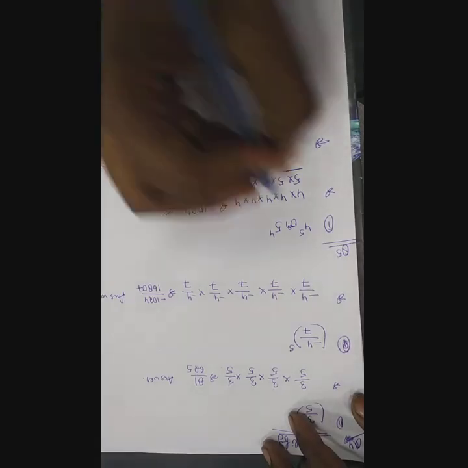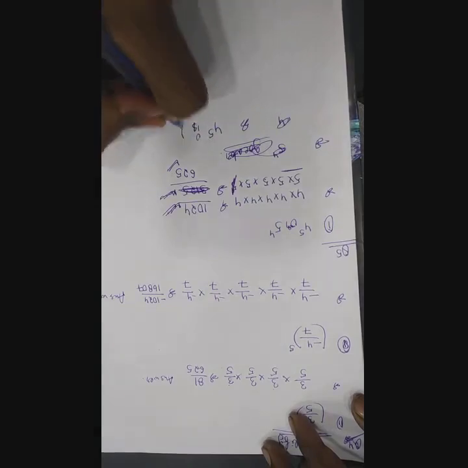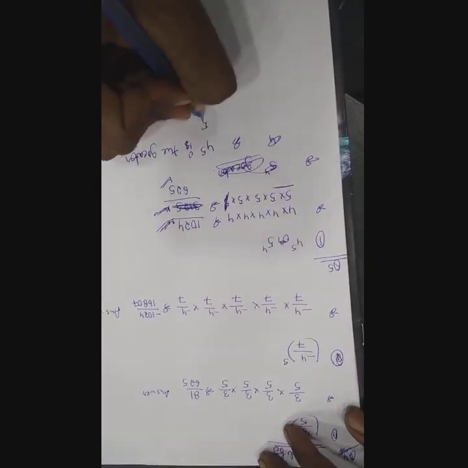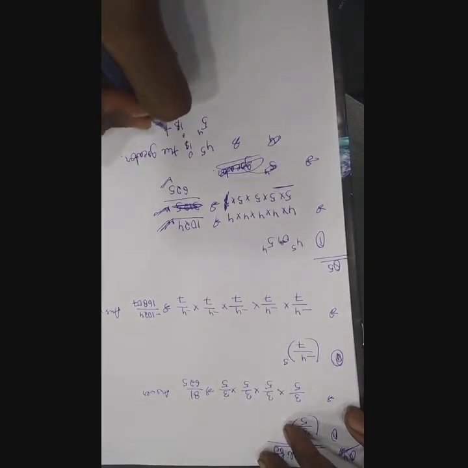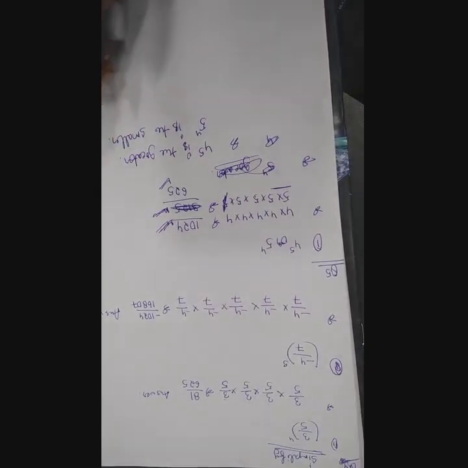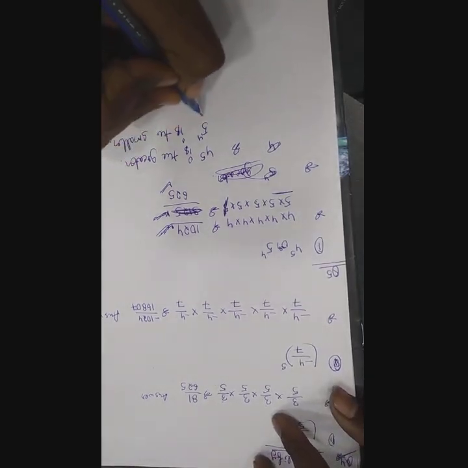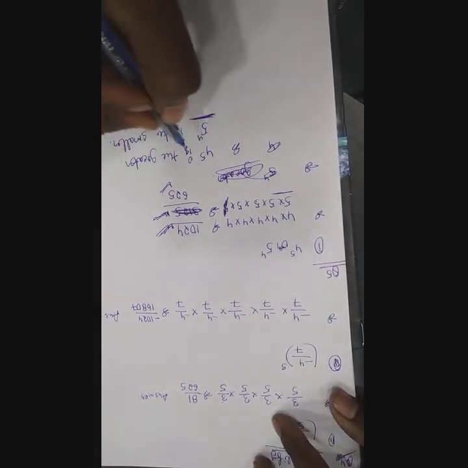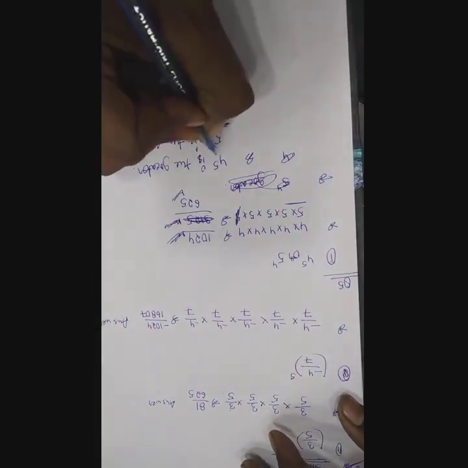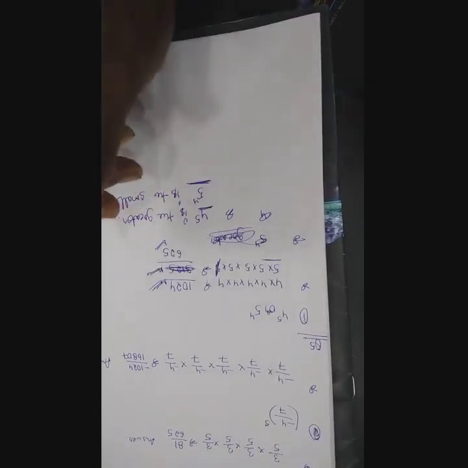So now what we have got, 4 to the power 5 is the greater number, whereas 5 to the power 4 is the smaller. Suppose in the exam it is asked to find the smaller, then you have to write this answer, and if it is asking about the greater, then this will be your correct answer. Okay, is that clear?